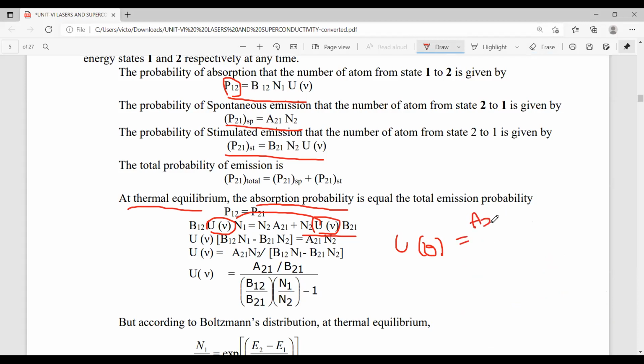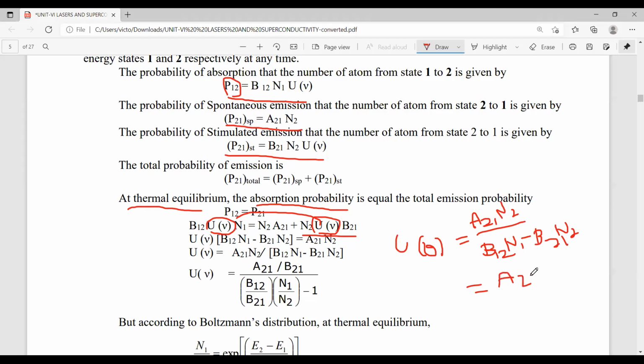Finally, we get A21 N2 by B12 N1 minus B21 N2. Now here common this term here.